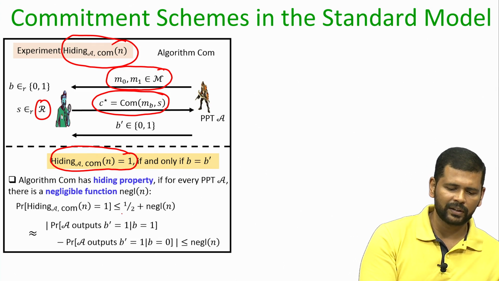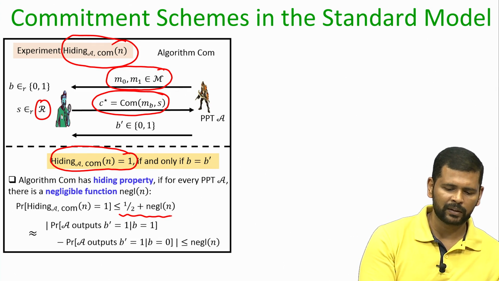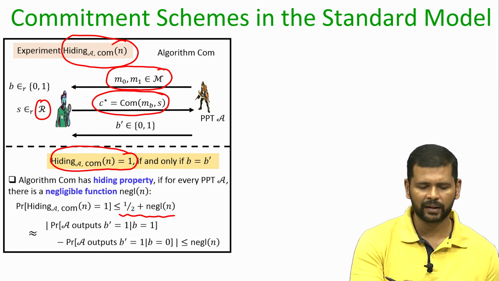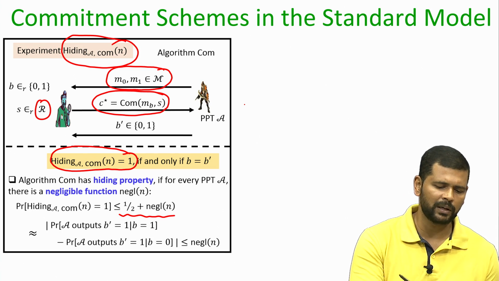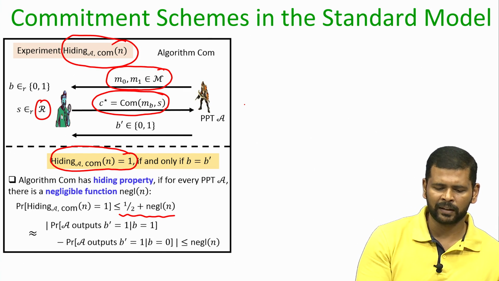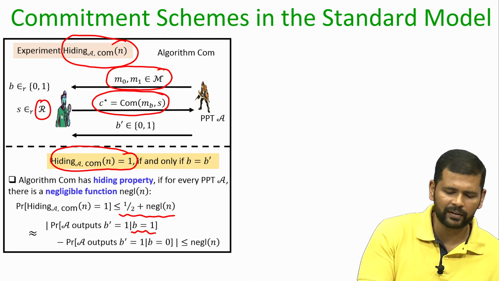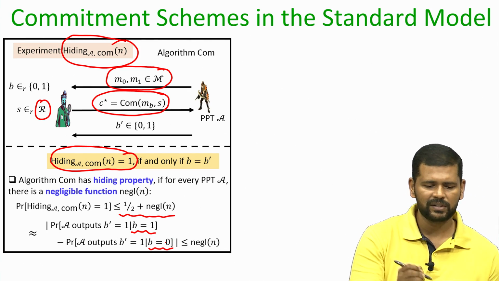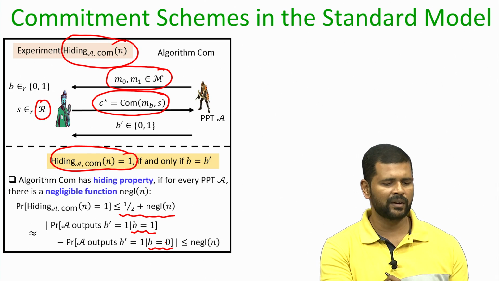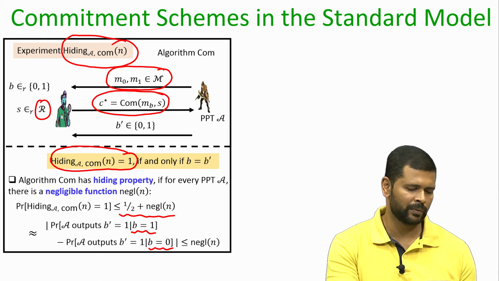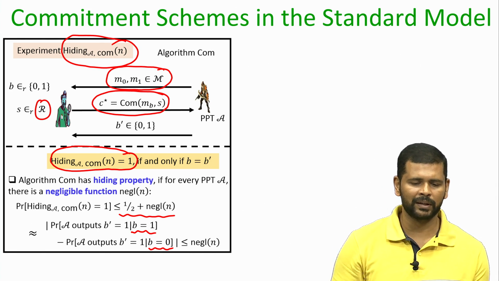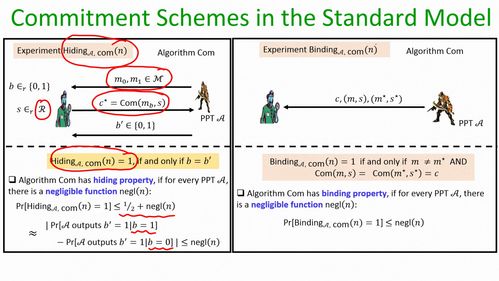And the security definition is, we say that a commitment scheme or commitment protocol COM satisfies the hiding property if the probability of any polytime adversary winning this experiment is upper bounded by half plus some negligible probability. Stated otherwise, it does not matter whether C star is a commitment of M0 or of M1, the output of the adversary should almost be the same, say B dash equal to 1, except with negligible probability.